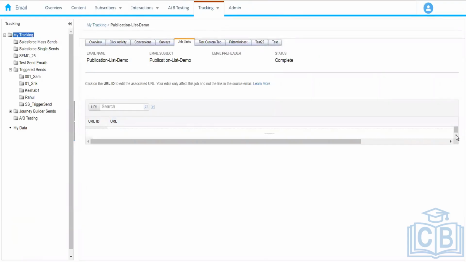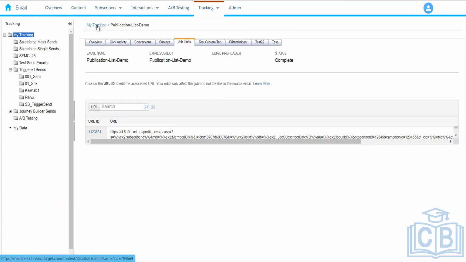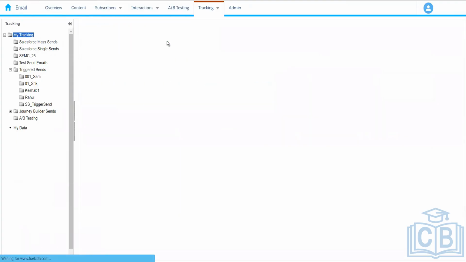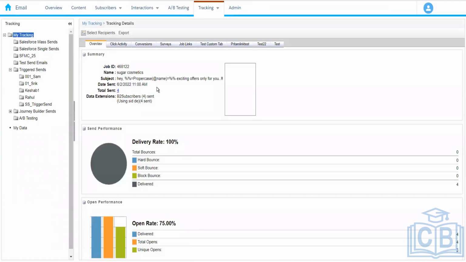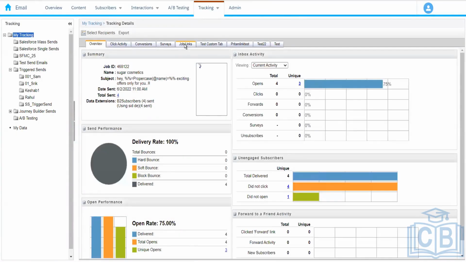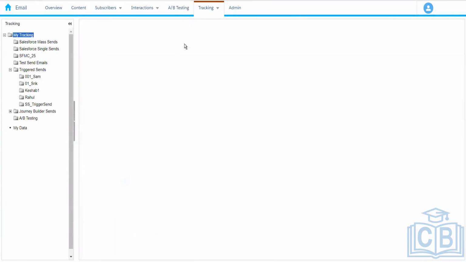We have only this profile center. Let's say this one. And this way we are also able to track the click activity as well.